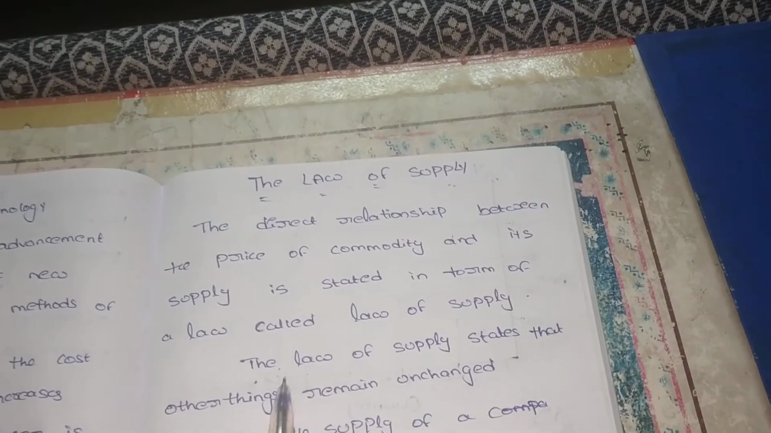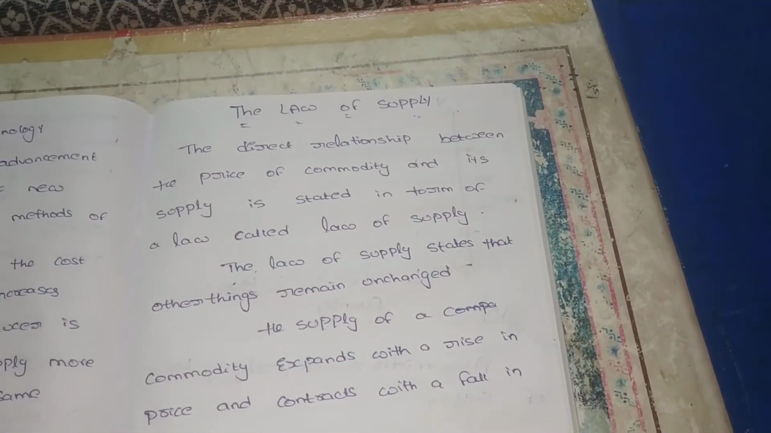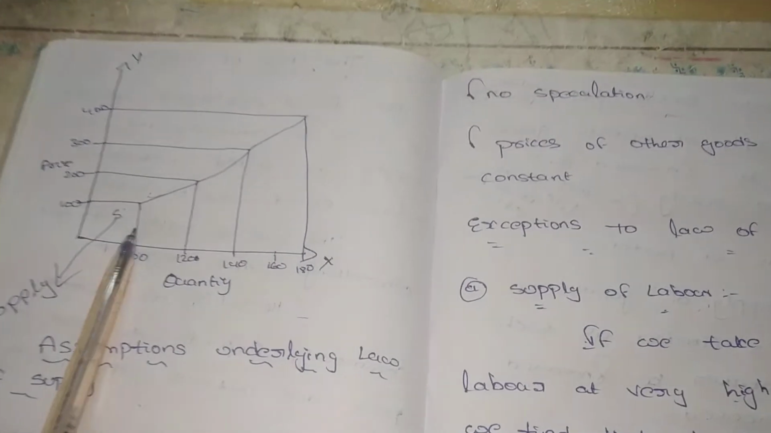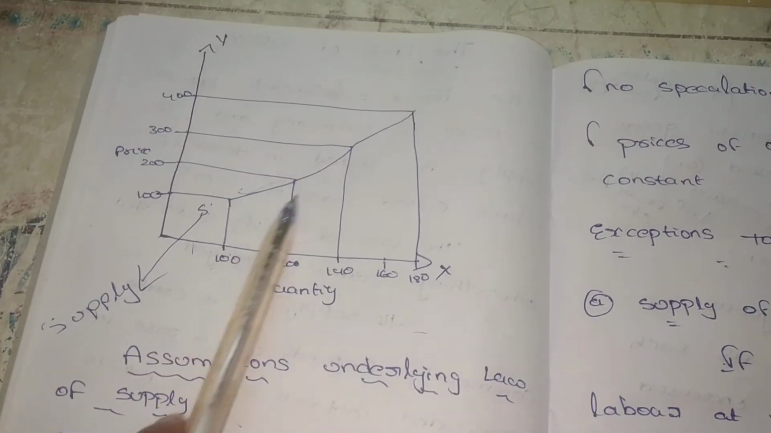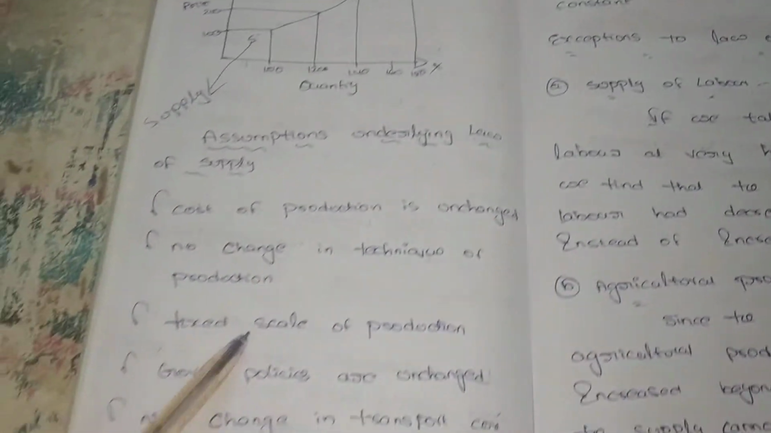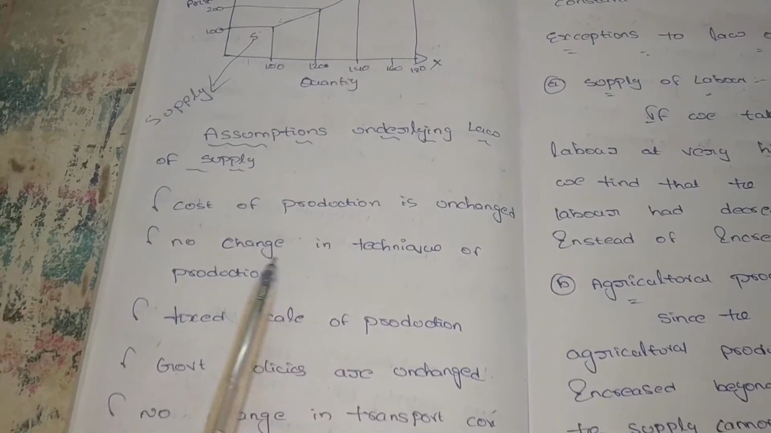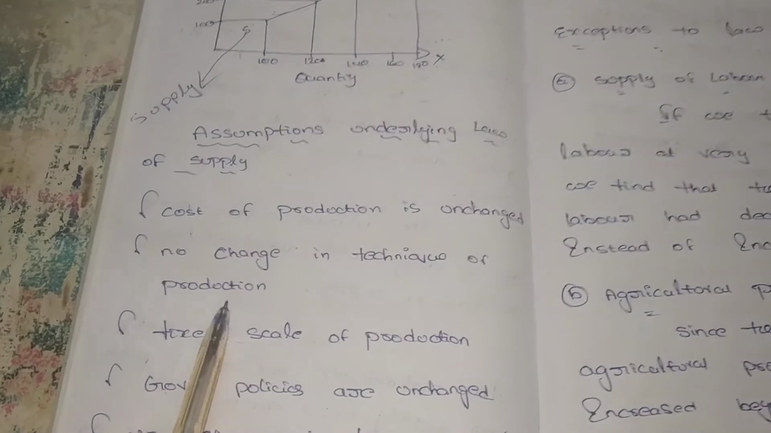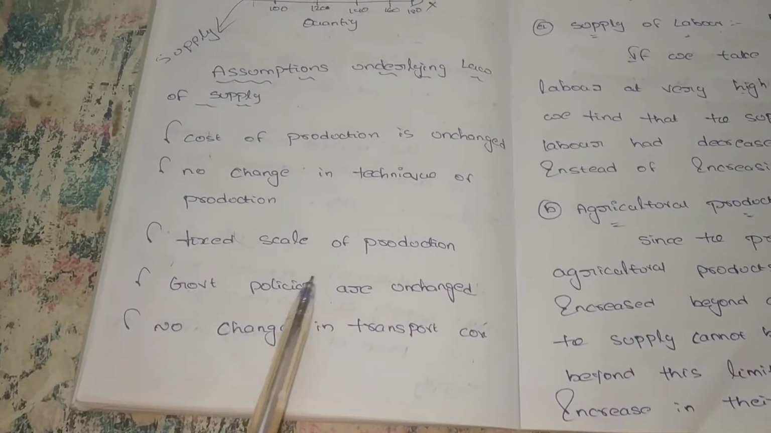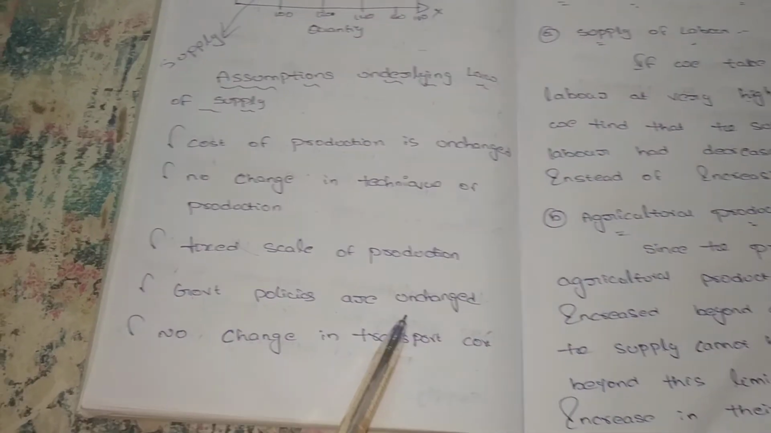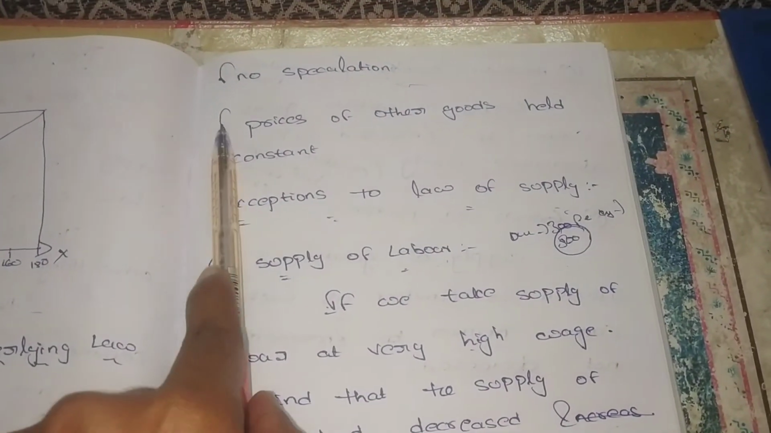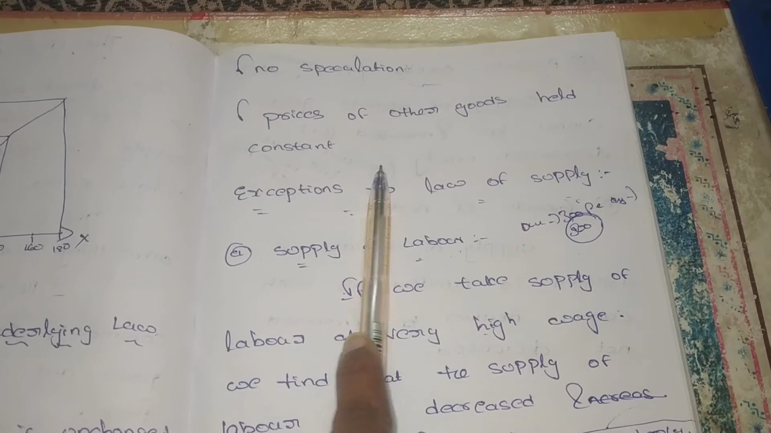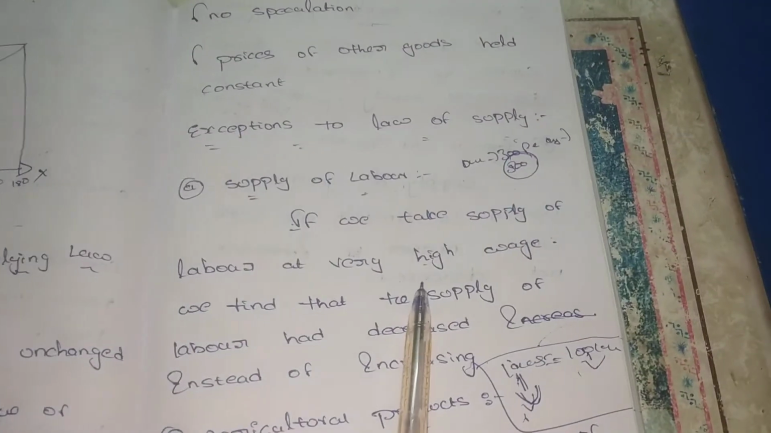We discussed what the law of supply is. It is the relationship between the price and its supply. If the price increases, the quantity supplied increases, and the supply also increases. There are some assumptions: cost of production unchanged, no change in technique of production, a fixed scale of production, government policies unchanged, no change in transferable cost, no speculation, and prices of other goods also constant. These are the assumptions, and there are some exceptions.